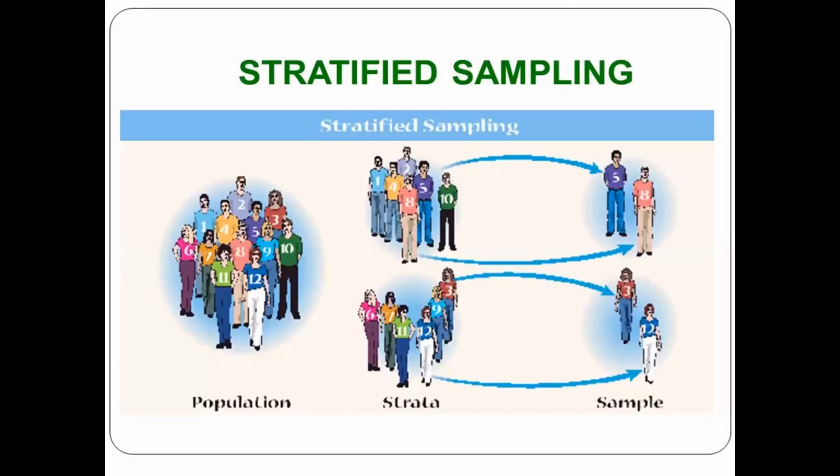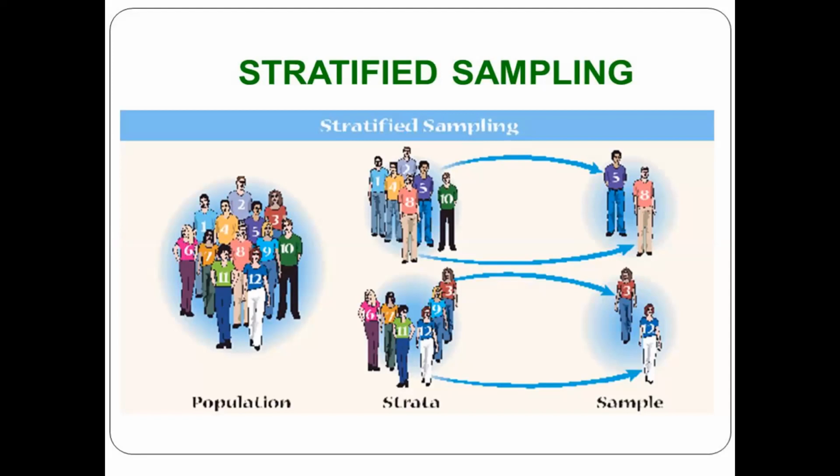The other one is stratified random sampling. I have 100 students in my class. I divide them into strata: wonderfully performing students, moderately performing students, and low performing students. I have 3 strata, and among them I will select some subjects randomly. Again, I will do simple random sampling. Say 30 are extraordinarily well performing, 30 are moderately performing, and 40 are not so good.